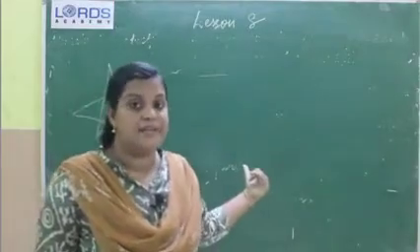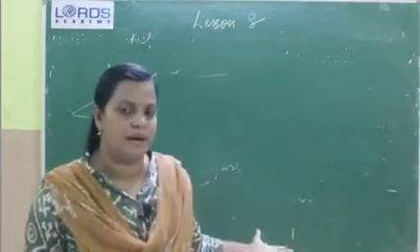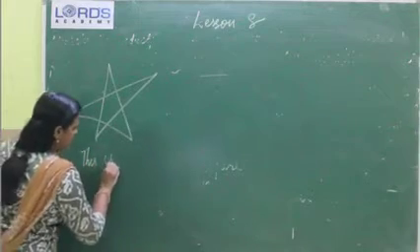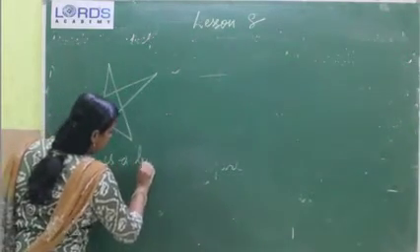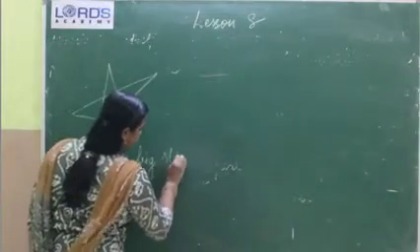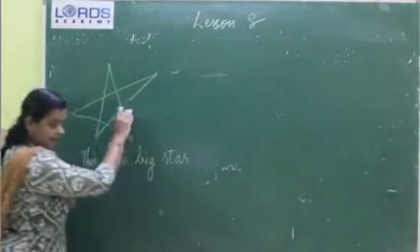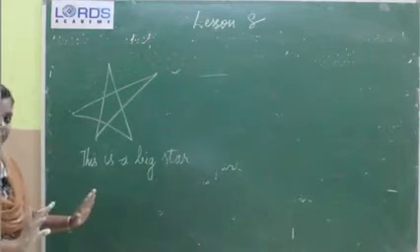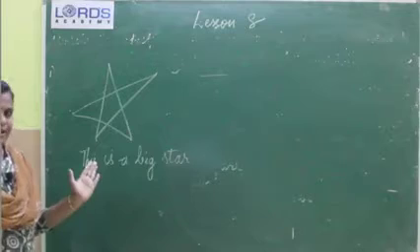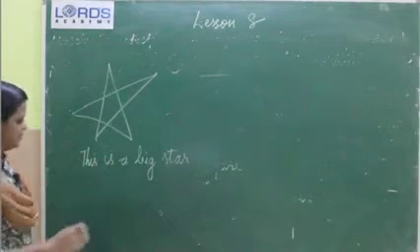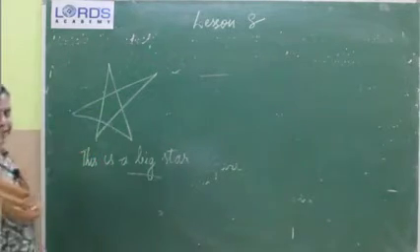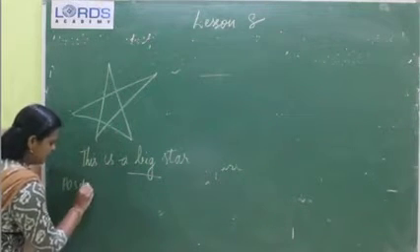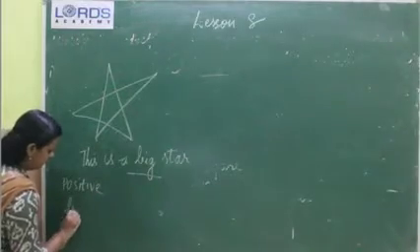Only one star is here, no other stars, so we are not at all comparing. Clear? So this big is in positive degree.